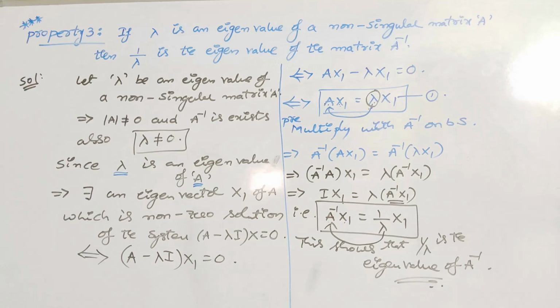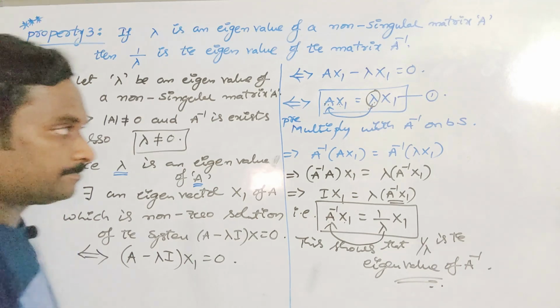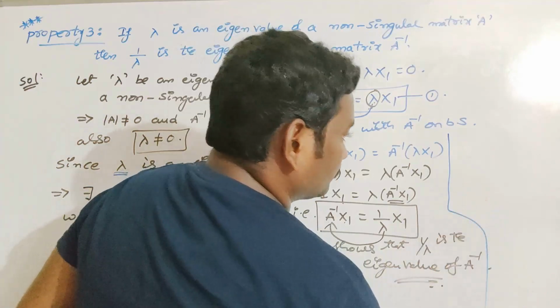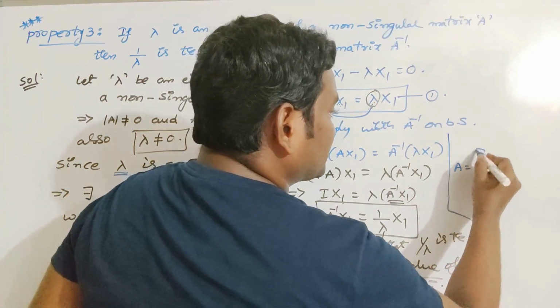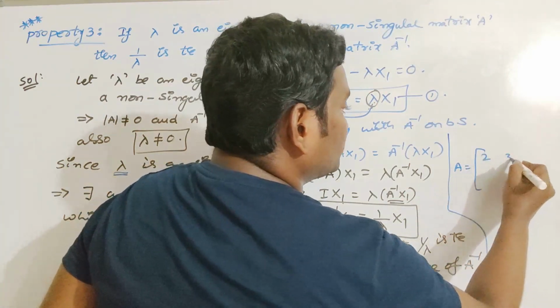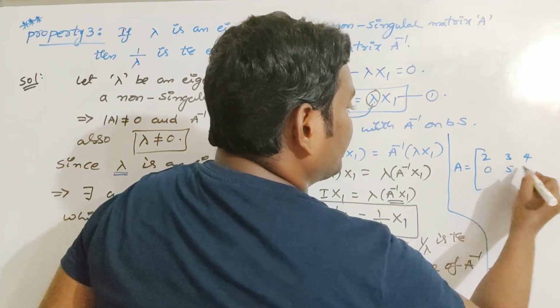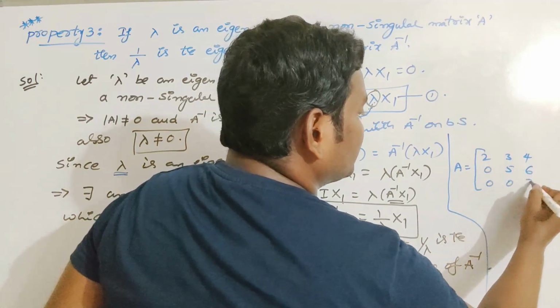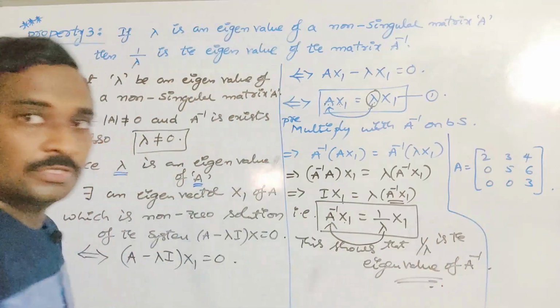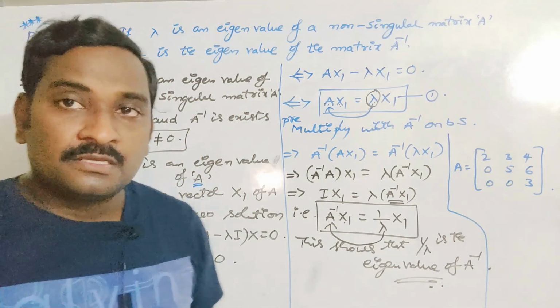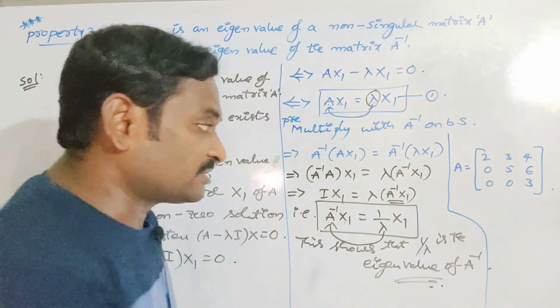This property has a very important application. For example, suppose I am taking a matrix A is equal to [2, 3, 4; 0, 5, 6; 0, 0, 3]. Suppose this is the given matrix. Then what are the eigenvalues of A inverse? That is the question.